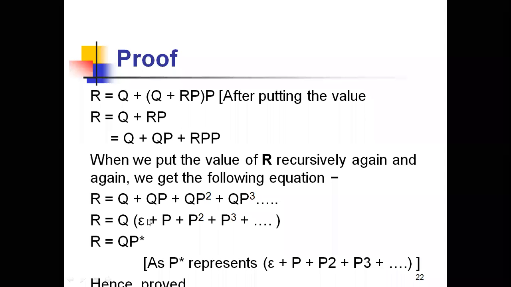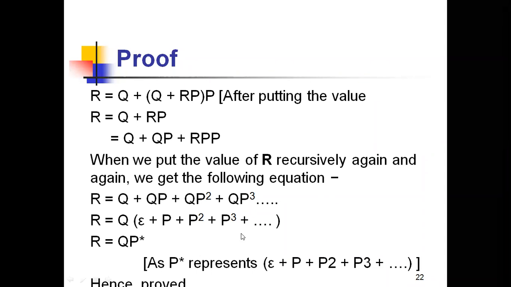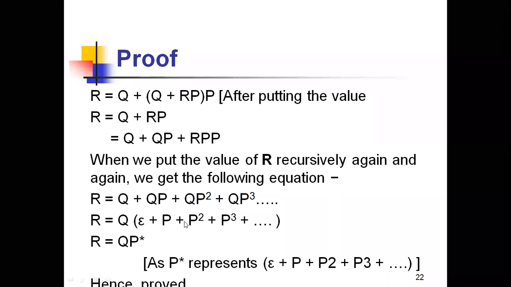Then what I did is take the common thing. In every term, QP square and so on, I have the common factor Q. So I take Q common, and then it becomes epsilon plus P plus P square plus P cube, and so on. And finally, this is P star.